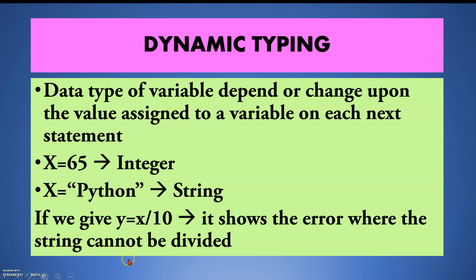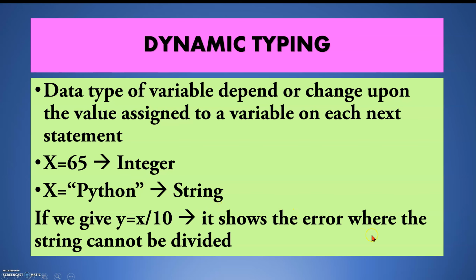Dynamic typing: the data type of a variable changes depending on the value assigned to it in each next statement. x = 65 means integer. x = "Python" is a string. If we give y = x / 10, it makes no sense at all, because we cannot divide a string by an integer.